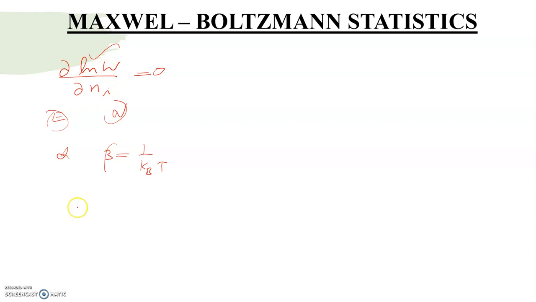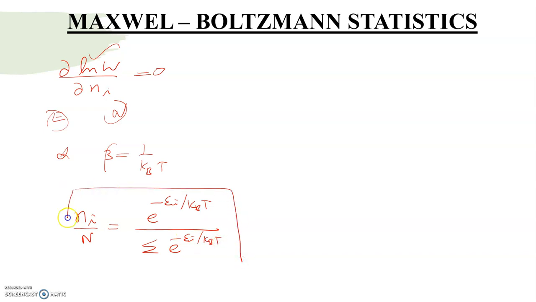then you will get the final result: Ni by N, the number of particles in the ith level by the total number of particles, equals e power minus Ei by kBT divided by the sum of e power minus Ei by kBT. You will get this formula if the quantized energy levels are non-degenerate.